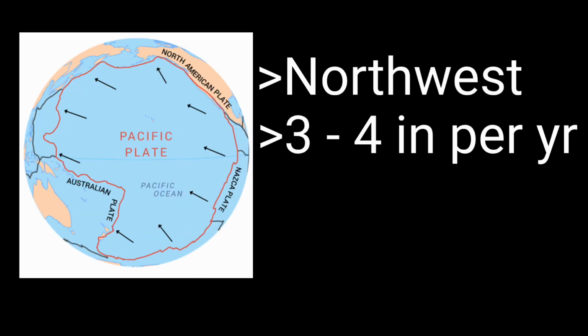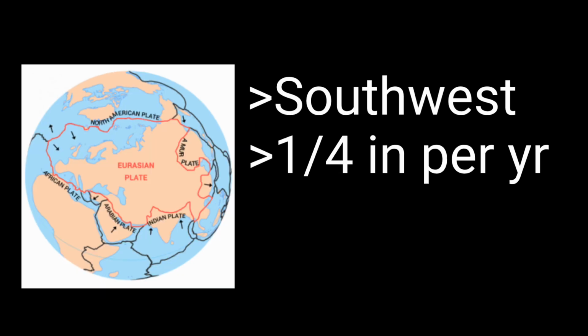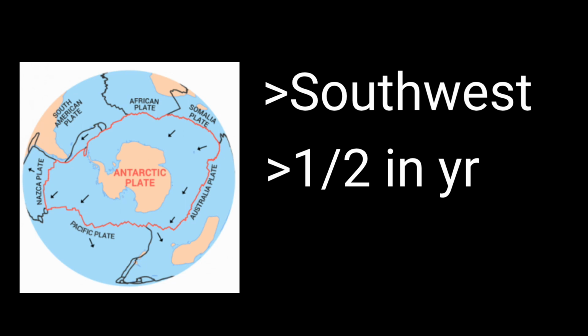The Pacific plate is moving 3 to 4 inches northwest each year. The Australian plate is moving roughly 2.5 inches northeast each year. The Eurasian plate is moving a quarter inch southwest yearly. The Antarctic plate is moving half an inch southwest yearly.